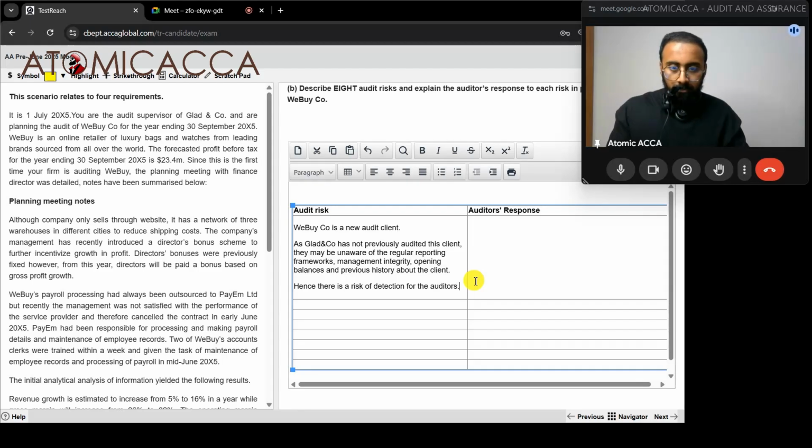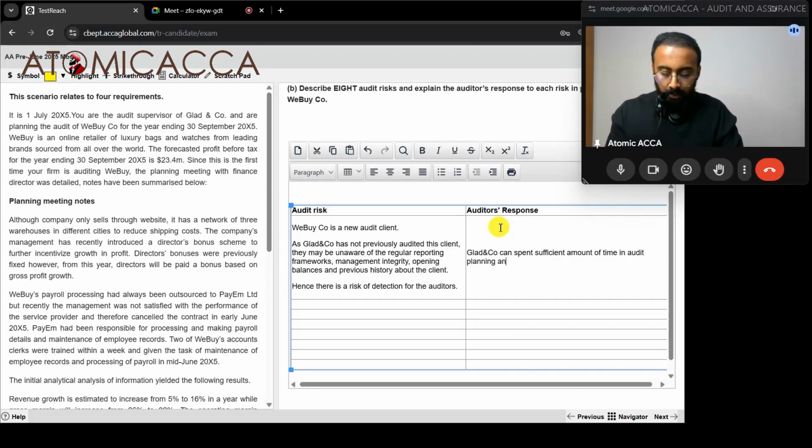for the auditors. Now, what can the auditor do over here? Glad and Co can spend a sufficient amount of time in audit planning and understanding the nature of business and operations the client is involved in.